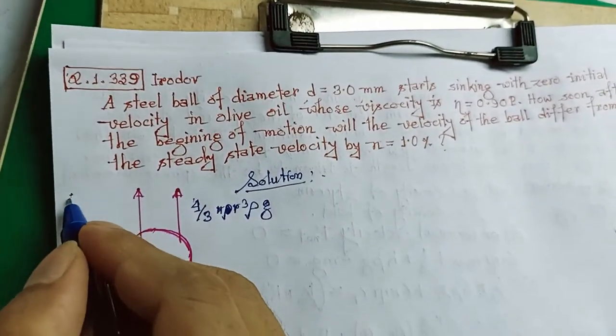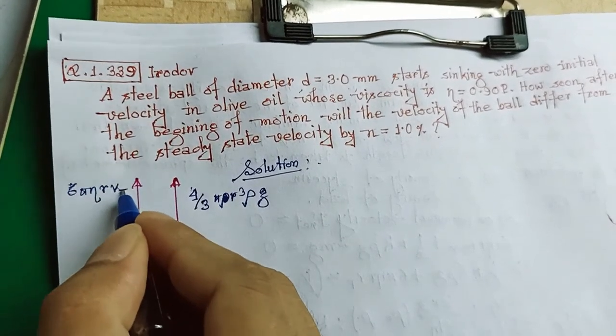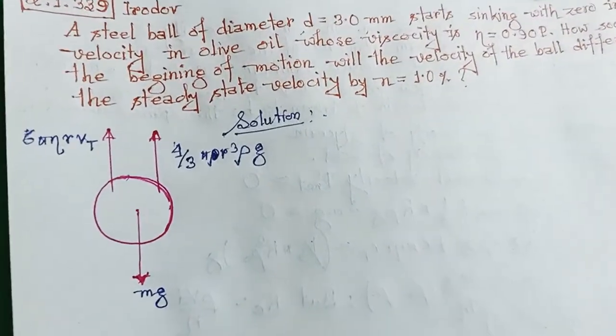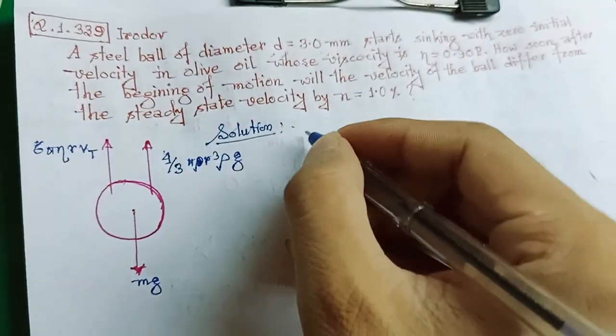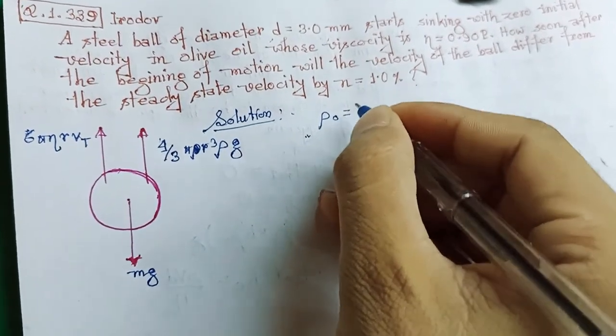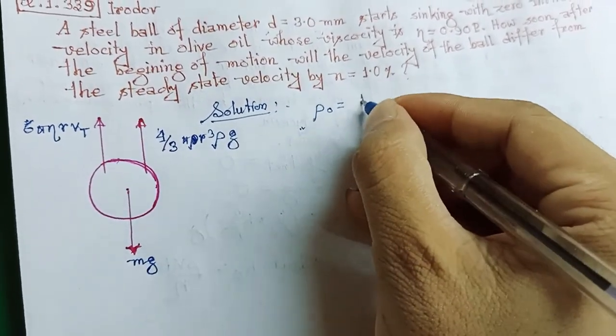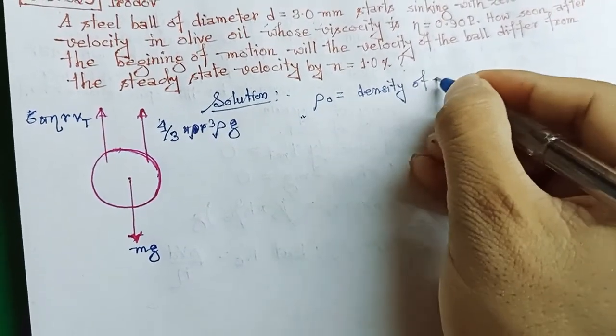The viscous force is equal to 6 pi eta r v. So from this diagram we can write, where rho naught is the density of olive oil.